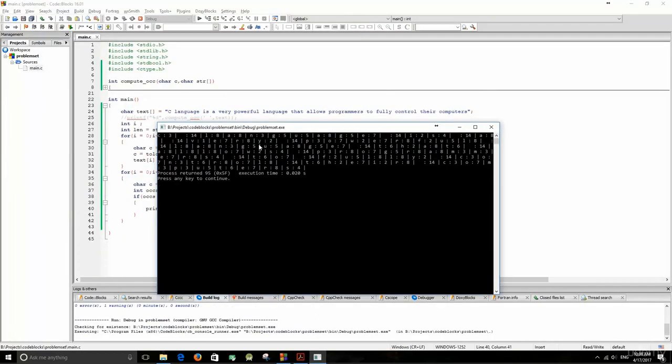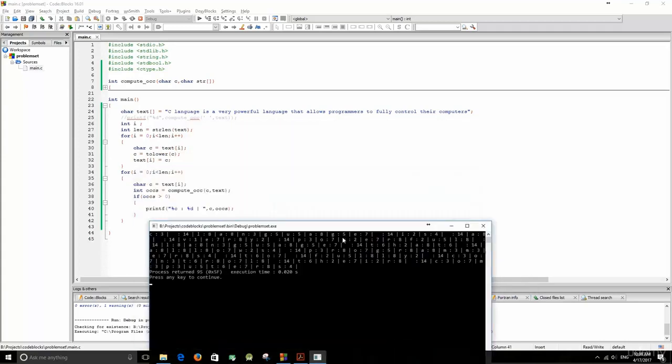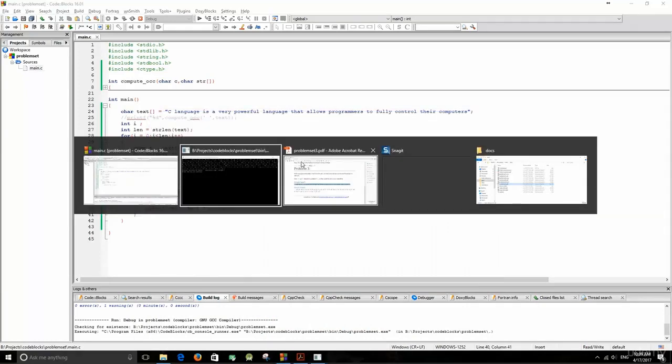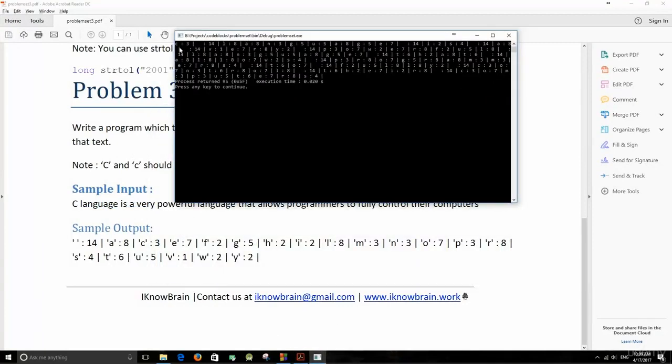Now it prints something, but let's see whether it is printing true or not. Well, basically it says c is 3, space is 14, L is 8. Let's see whether that's the case or not. So here we have, yeah, well, it works, right? We have 3 C's, we have 14 spaces, we have 8 L's, we have 8 A's, 3 N's, and so on. So it works.